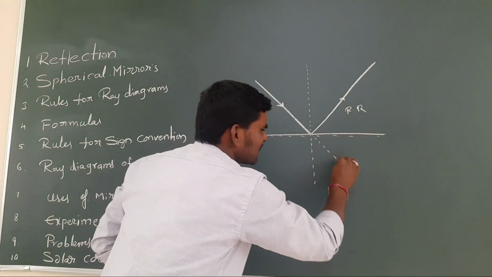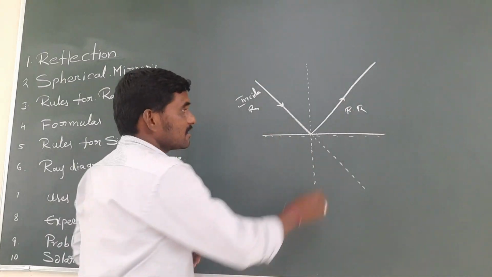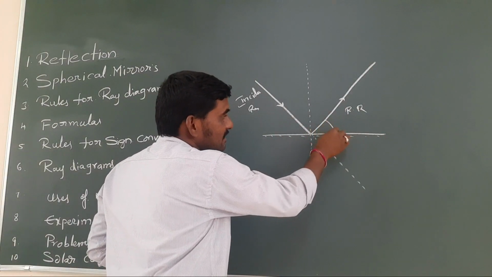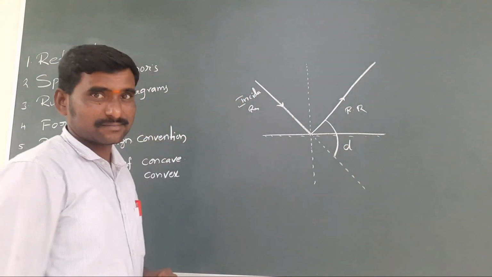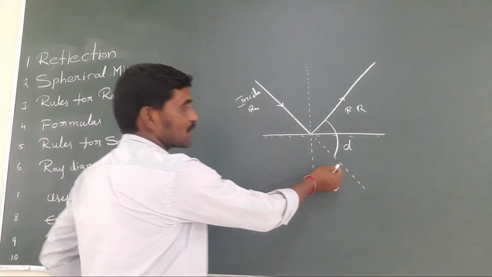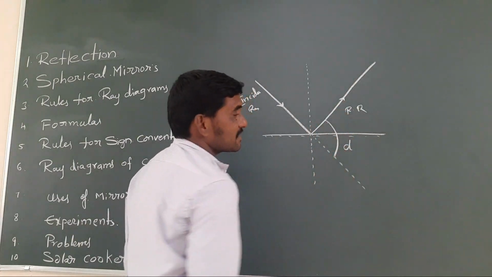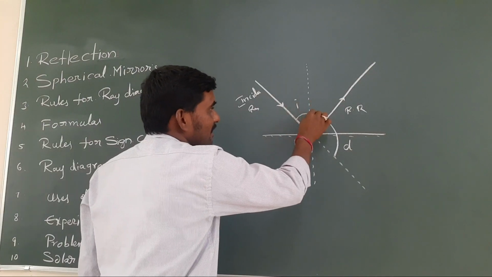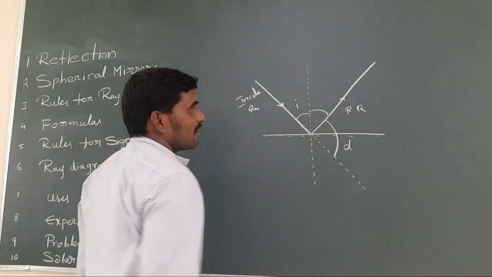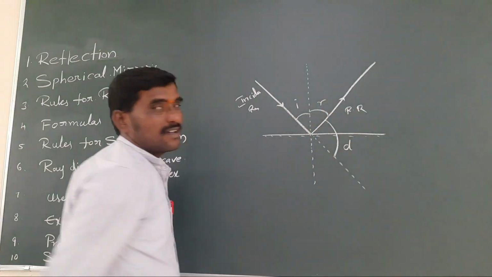If light goes in a straight course, but light is not going like this, it is deviating this much. So this is the deviation angle D. The angle between the normal line and the incident ray is called I, the incident angle, and also the angle of reflection R, between the normal line and the reflected ray.